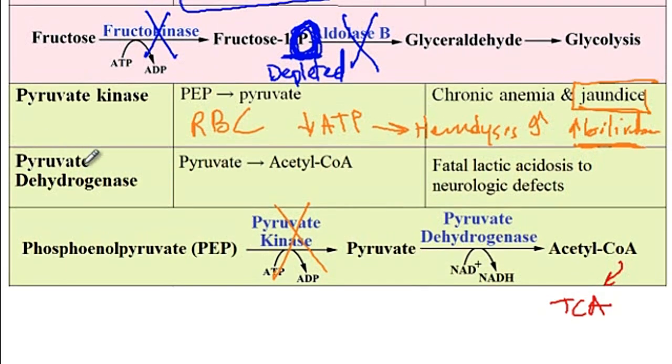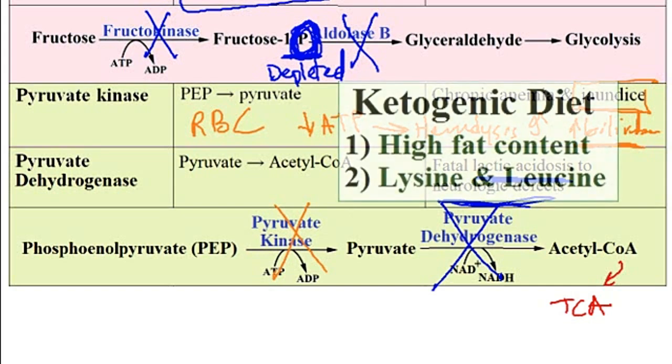Pyruvate dehydrogenase deficiency will lead to fatal lactic acidosis, because now there is no more conversion of pyruvate into acetyl coenzyme A, and instead pyruvate can be converted into lactate. Therefore, patients can develop fatal lactic acidosis, and also due to the interference with the production of ATP, there could also be some other neurological defects, like for instance seizures and mental retardation. And so in order to decrease the production of lactic acid, treatments are directed at increasing the intake of ketogenic nutrients, which for instance have high fat content or a high content of the amino acids lysine and leucine. And that concludes our discussion.